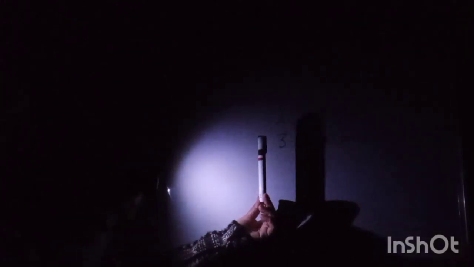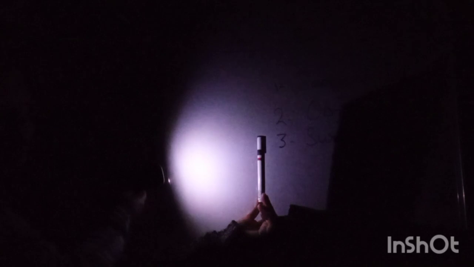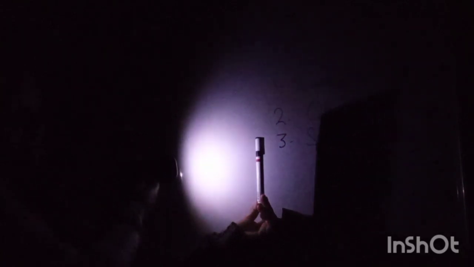Look here, students. This is an object. Here is my source of light. And the shadow is formed. Look here, on my board the shadow is formed. The marker is an object. My mobile phone is a source of light. And the shadow is formed opposite to the source of light. Always remember, students, the shadow is always black color. Which color? Black color.